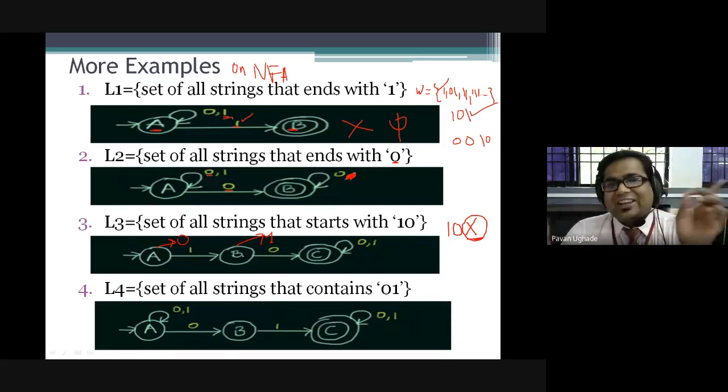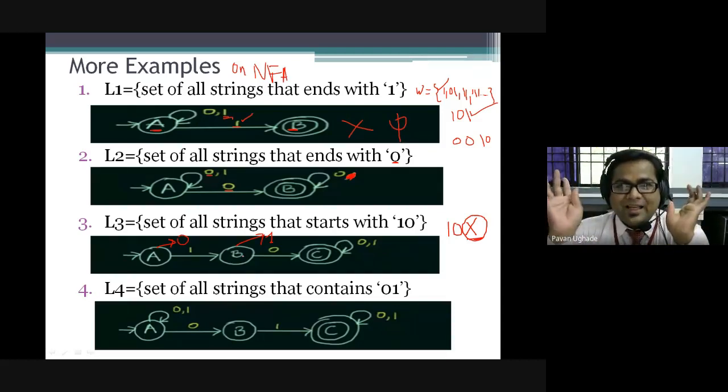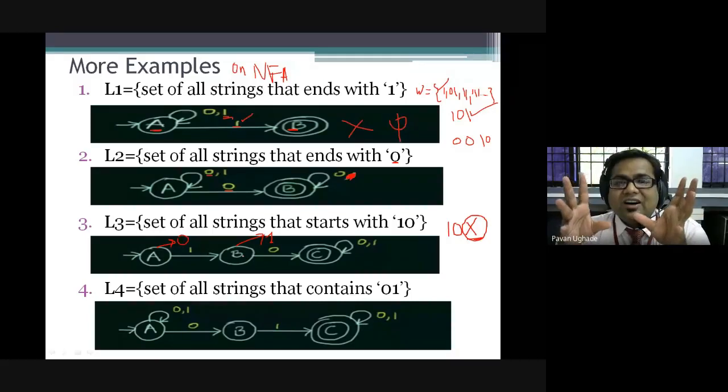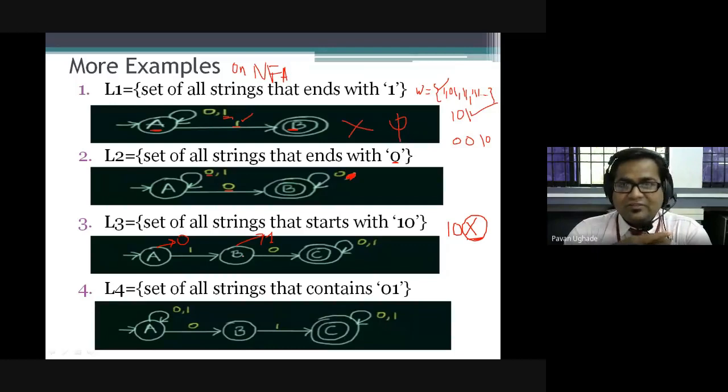We need not take care of each and every alphabet. We only think that it should accept the valid strings. Even if we are not giving the transition on some of the alphabets, it is fine in case of NFA. So designing is very simple, much easier than in case of DFA.